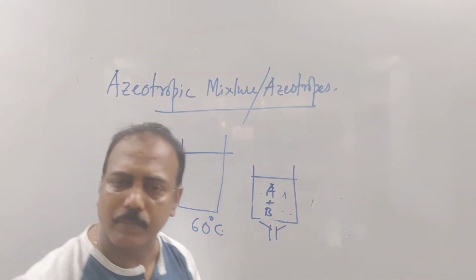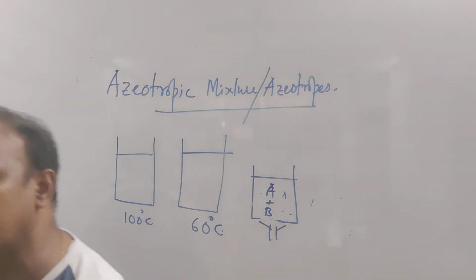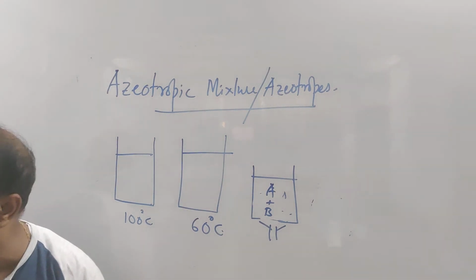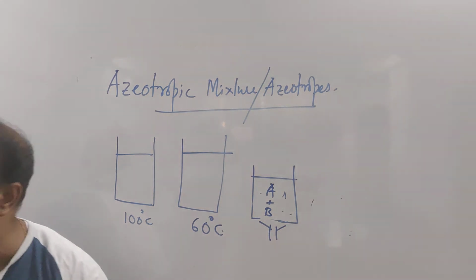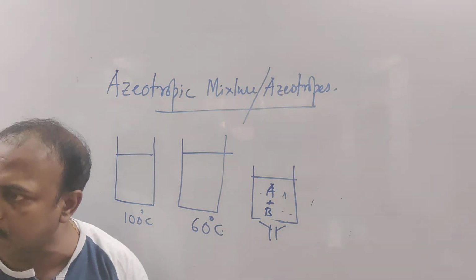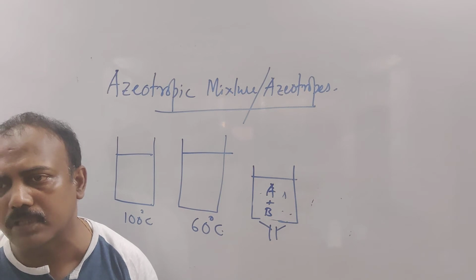So what is azeotropic mixture? That means azeotropic mixture or azeotropes are behaving as an individual liquid. Yes, it's not behaving as a mixture of liquids because it is boiling at one temperature. That temperature may be, as I told, higher than the individual boiling points of both the components, or it may be lower than the individual boiling points of both the components.